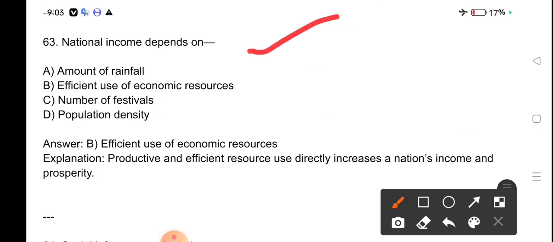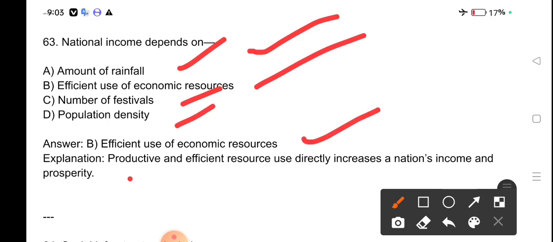National income depends on amount of rainfall, efficient use of economic resources, number of festivals, population density. Efficient use of economic resources. Productive and efficient resources used directly increase a nation's income and prosperity.